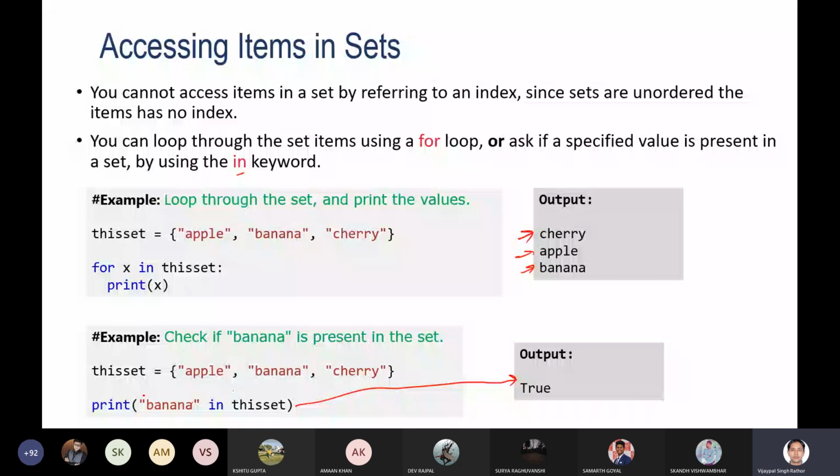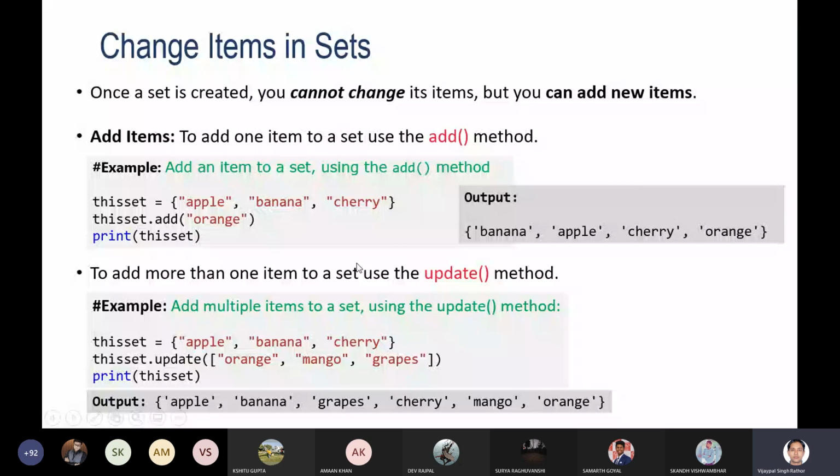Though we cannot change the elements of the set, you can change the set. That's why a set is called mutable, but with respect to its items it is called immutable. So you can see we are changing the set. Changing the set means the existing set contains 3 elements, but now it is updated by adding one element, so it contains 4 elements. So we have changed the whole set, not an individual element.